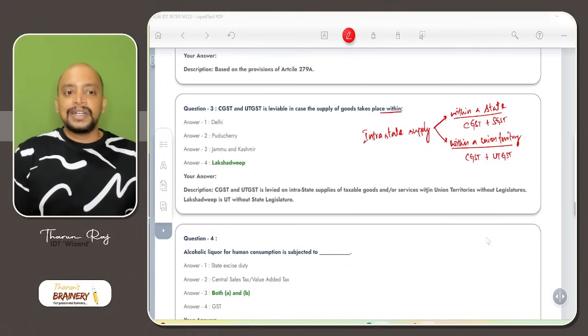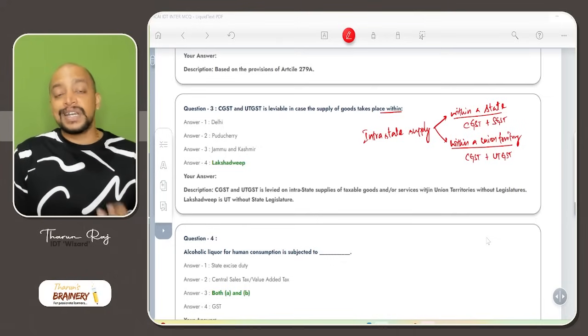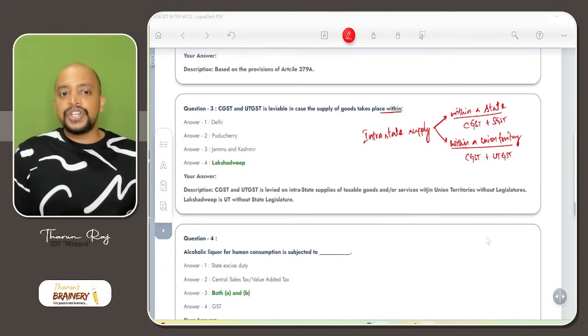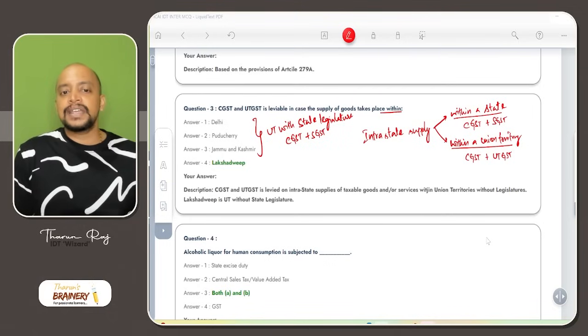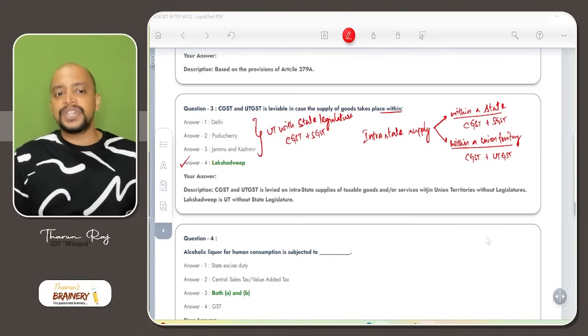Delhi is a union territory with state legislature, so the applicable GST will be CGST and SGST. Even Puducherry, even Jammu and Kashmir: in all these cases, these are union territories with state legislature. So for a union territory with state legislature, what will be the applicable GST? CGST plus SGST will be the applicable GST. Whereas Lakshadweep is a union territory without state legislature, so the type of GST will be CGST plus UTGST. That's the answer for the third question.